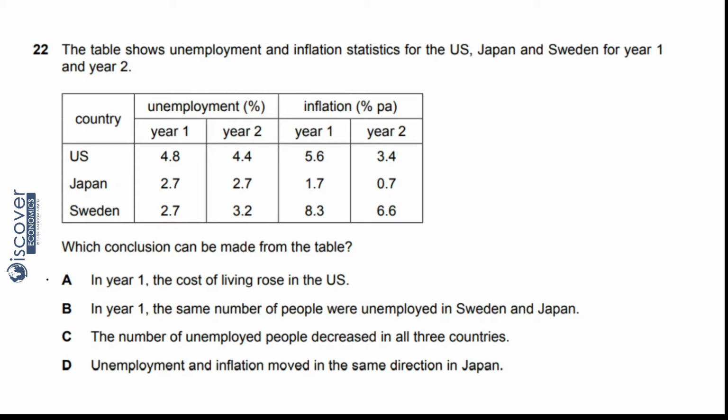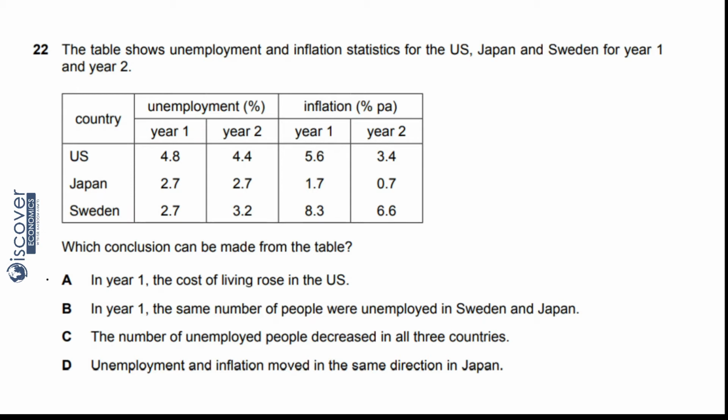Come to D part. Unemployment and inflation moved in the same direction in Japan. Now see, Japan, they have unemployment the same, and then inflation decreased. So it did not move in the same direction. So this is also not going to be the answer.